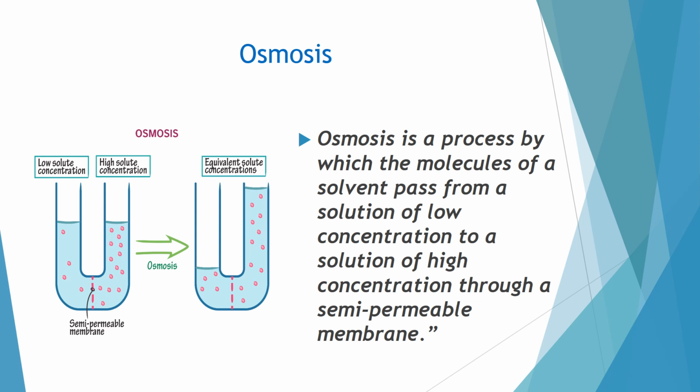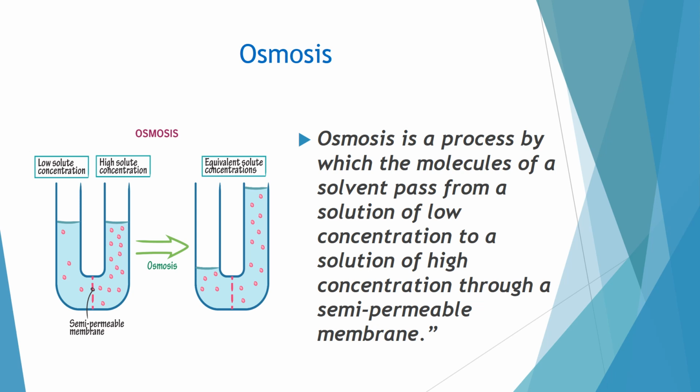What about other substances like the water molecule? Water molecules also move from higher concentration to lower concentration, but through the semi-permeable membrane, that is the cell membrane, and this process is called osmosis. You can frame the definition of osmosis in two ways. It is a process by which molecules of solvent pass from a solution of low concentration to a solution of high concentration through a semi-permeable membrane.